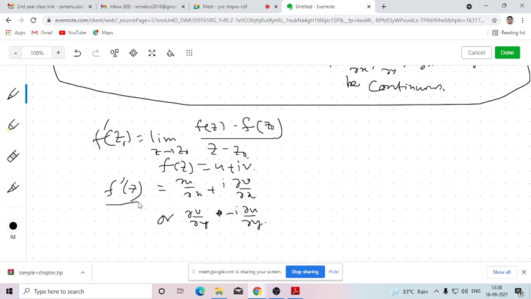So the derivative of a complex valued function can be identified by this. Also this can be identified by the partial derivatives of the real and imaginary part in that form, either this or this. How to get this result, I am not discussing here. If someone wants to know this, you can contact me personally or you can ask in the Google Classroom. So you can remember the definition of the derivative of the complex valued function, if it is analytic, can be identified with respect to the partial derivative in that form. Okay. Is that clear? Yes. Okay.